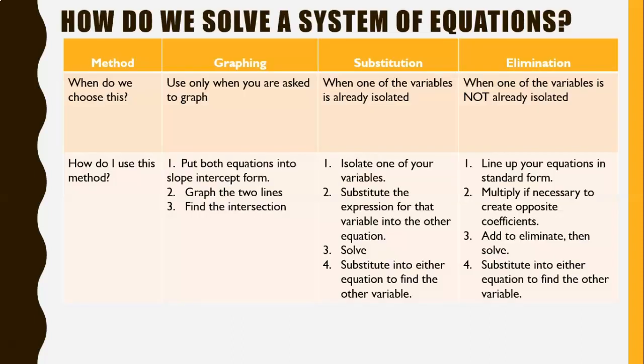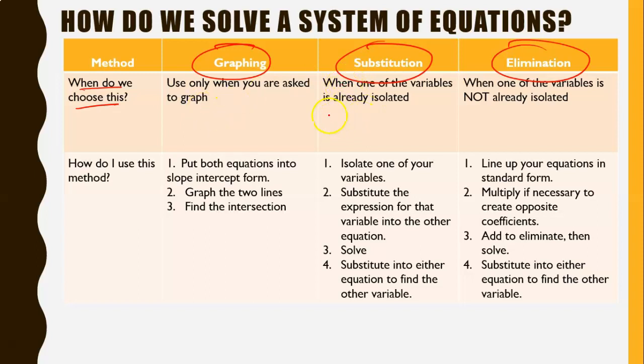All right, so how do we solve a system of equations? We've learned 3 ways: graphing, substitution, and elimination. This was actually a question on one of your last IPs. How many ways are there to solve a system of equations? There's 3: graphing, substitution, and elimination. You're going to have to start choosing which method is best for you. For graphing, you should really only use graphing when you're asked to graph. It's not very convenient otherwise.